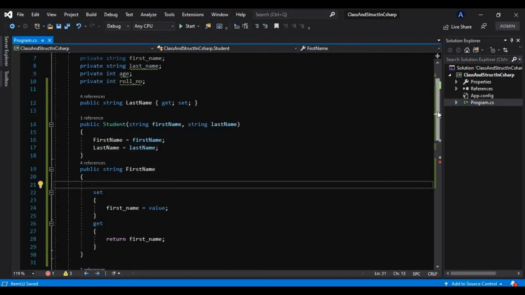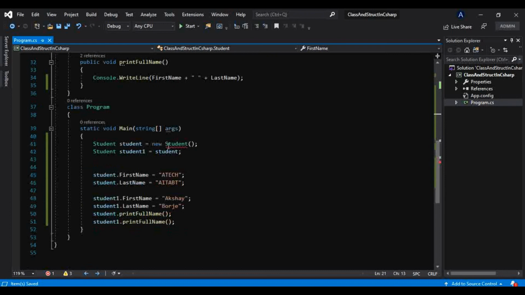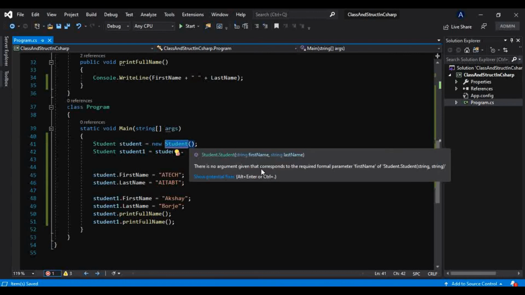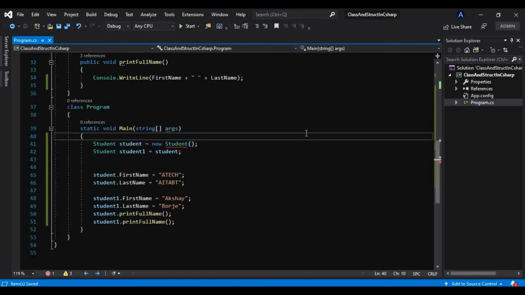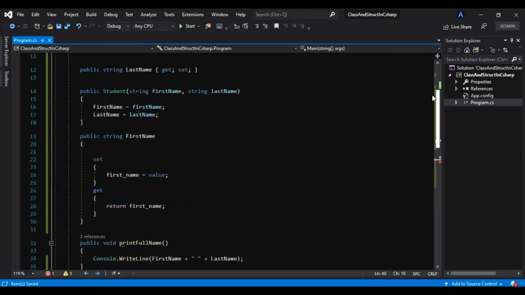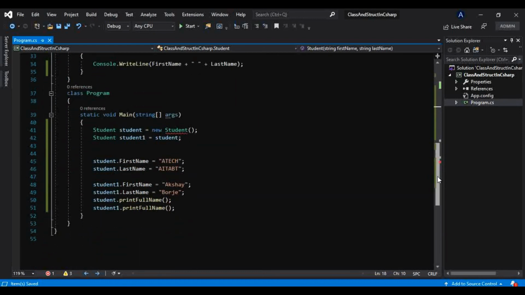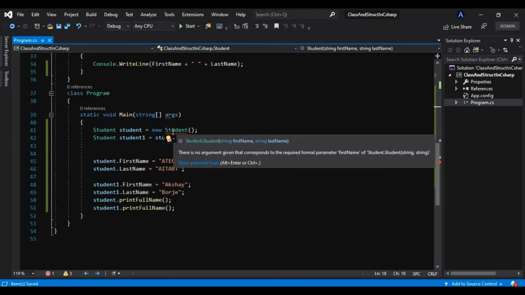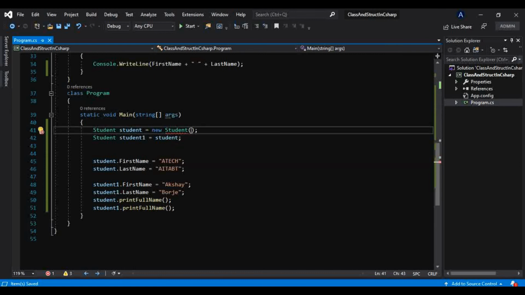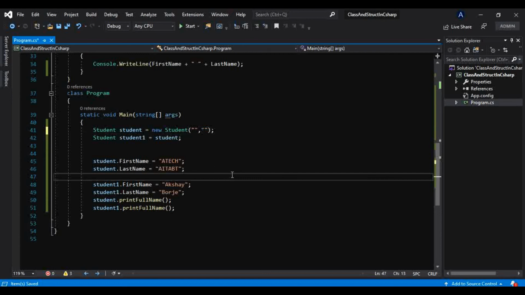And now if I go here in a program, in a main method, you can see that as soon as I have typed this new and the constructor gets invoked, we know, but it says there is no argument given that corresponds to the required formal parameter first name of student string. So what does that mean? As soon as you create one parameterized constructor in your class, the compiler will not provide any default constructor. That is why it is throwing an error, because your constructor is parameterized, so you have to pass both these parameters here.